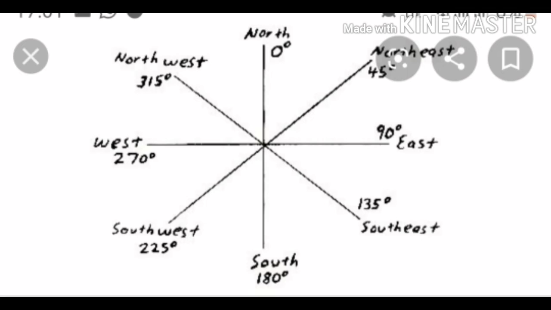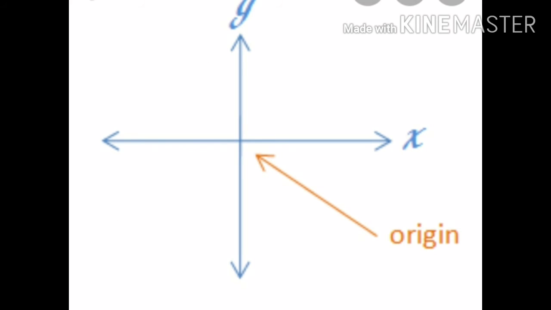Now what is origin? The origin is the point from where we start, or the point with respect to which we find the direction and or position of another object. That point is known as origin.